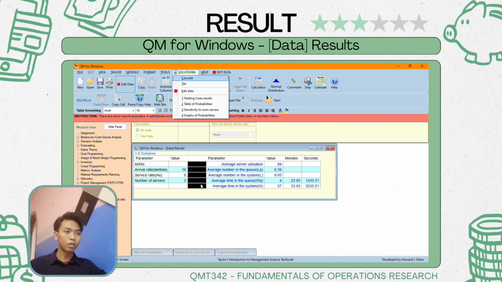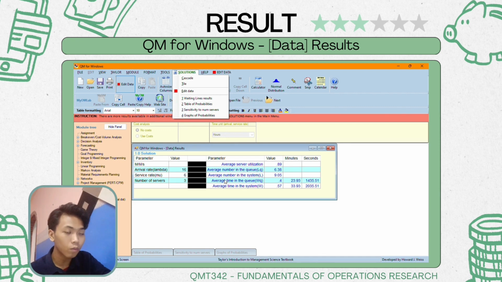Now we get the data result after the solution button, and we get the average server utilization is 0.89, and then our average number in the queue, LQ, is 6.38 customers, or we can estimate the customers is between 6 until 7 customers. And then we get the average number in the system. We also call it L, and the value for L is 9.05, or we can estimate it as 9 until 10 customers.